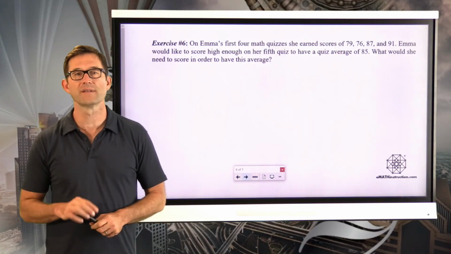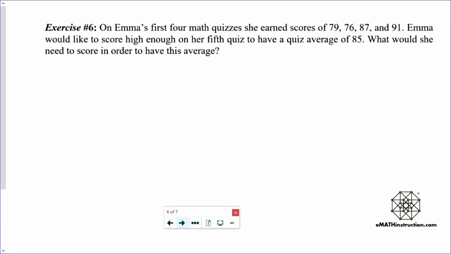Okay, exercise number 6. On Emma's first 4 math quizzes, she earned scores of 79, 76, 87, and 91. Emma would like to score high enough on her 5th quiz to have a quiz average of 85. What would she need to score to have this average?